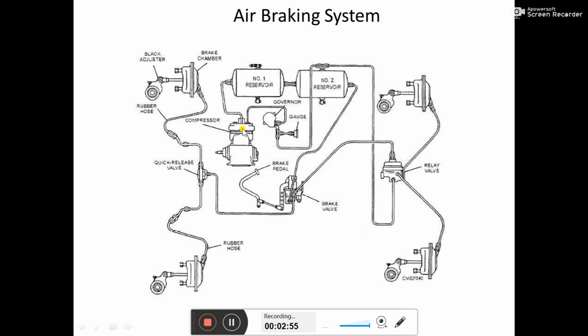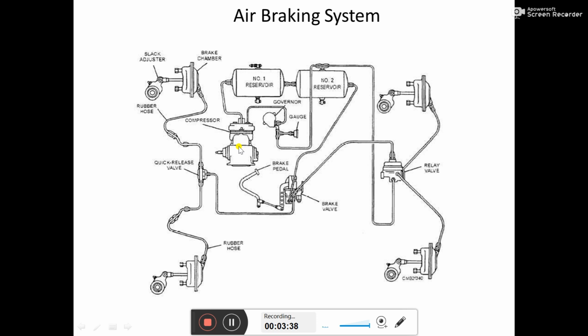If we have a multi-cylinder compressor, instead of a single cylinder we can have 2 cylinders to fulfill the demand quicker. The shaft of the compressor is coupled with the engine pulley through a belt in order to drive the compressor. But as the engine rpm goes down, the production rate of compressed air from the compressor also decreases, because when the engine rpm is reduced, the compressor rpm is also reduced, and the air production rate becomes lower.